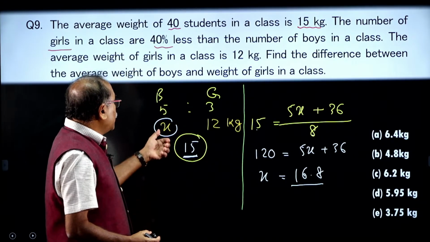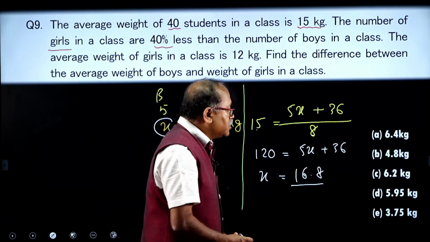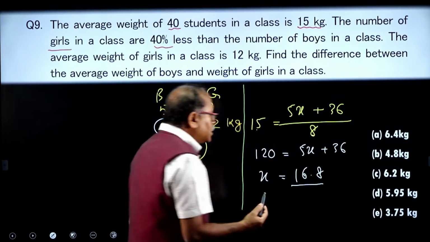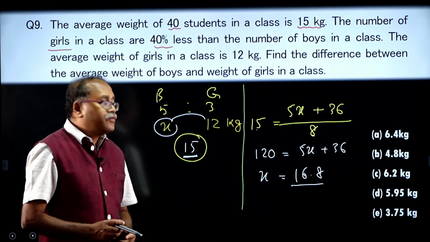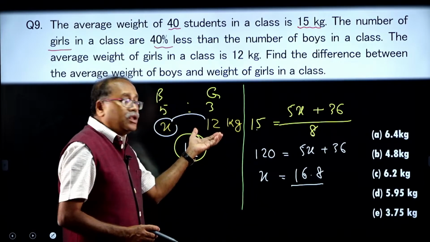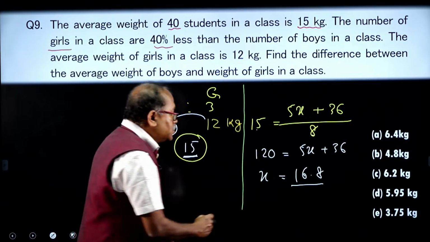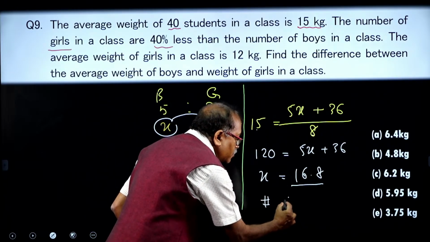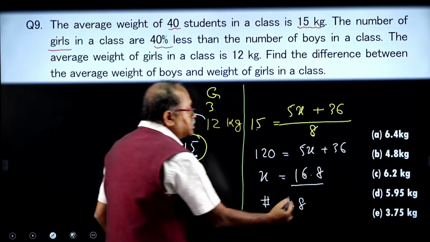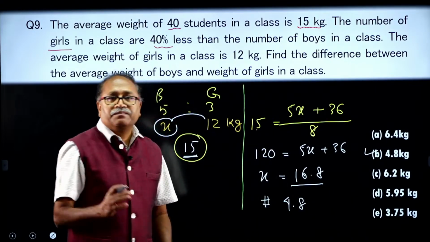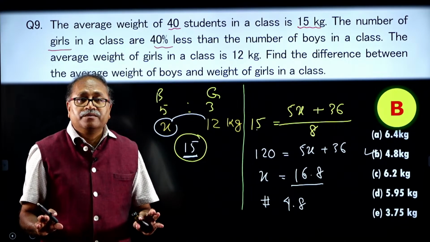Therefore, what is the average of the boys? The average of the boys is 16.8. Do we have it anywhere in the options? No, I need to find out the difference between these two averages. So, what is the difference between 16.8 and 12? The difference is 4.8. So, my required value is 4.8. Do we have it anywhere in the options? Yes, I notice that it is option choice B. Hope my dear friends it is clear to everyone.